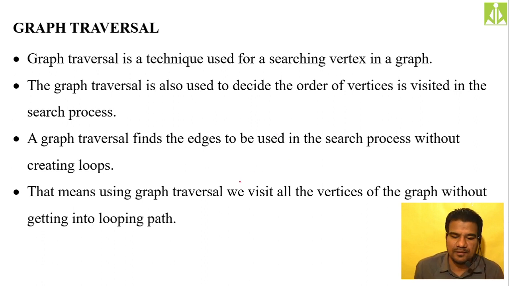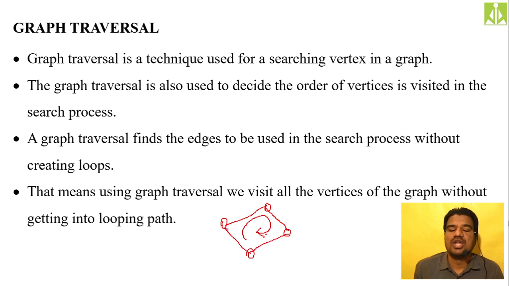See, this kind of thing. You have started from a particular node, and after visiting a few nodes, again you come back to that same node. This particular kind of thing we call a loop, because after A we go to B, then C, then D, again we reach back to A. So if this kind of thing exists inside your data structure, we call it a loop.